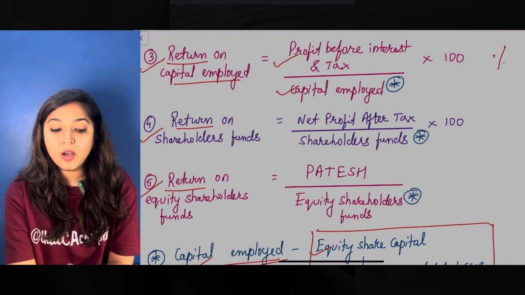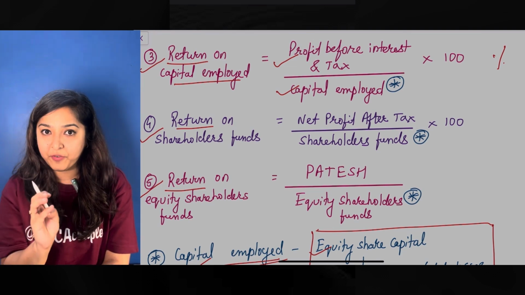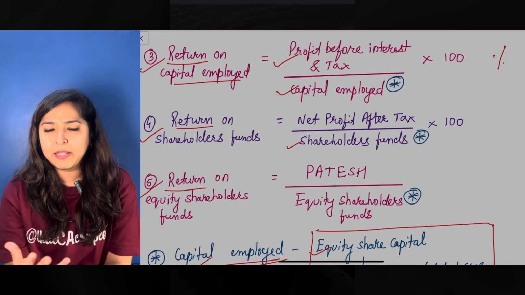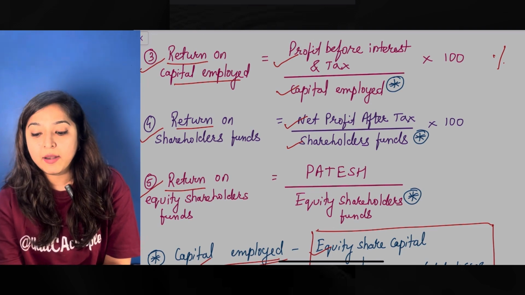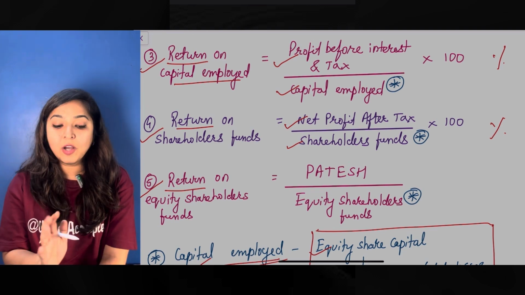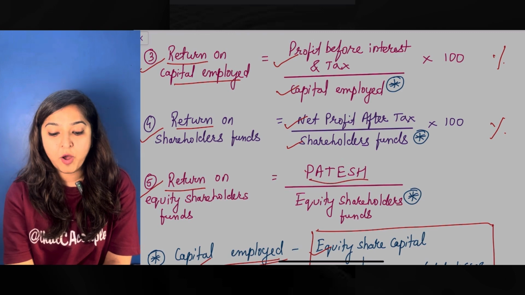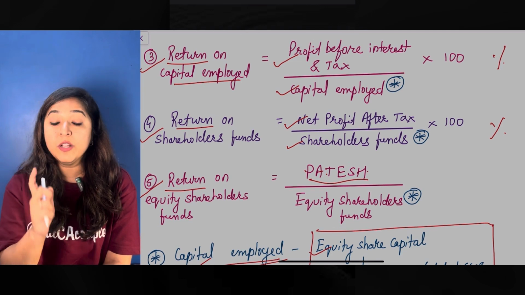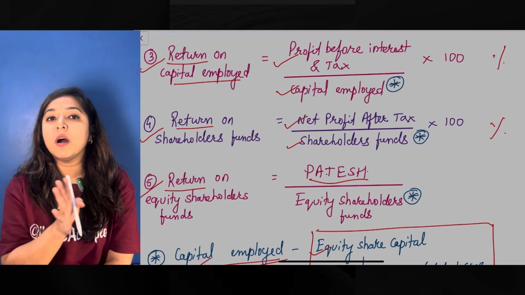The next one is return on shareholders funds. So shareholders are your equity and preference shareholders, they become the denominator. What is the profit that belongs to them? It is profit after tax. Multiplied by 100 will give you your percentage return on shareholders funds. And the third one is return on equity shareholders funds. The numerator is PATESH, that is profit available to equity shareholders, because that is the profit which belongs to the equity shareholders and that is their exact return from the company.